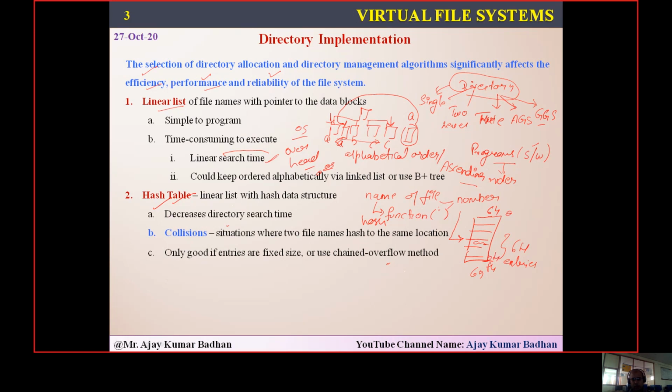So from 0 to 64 I can store. Whenever I want to store the 65th element, I need to increase the table from 0 to, let us suppose, 127. I have increased the size. But whatever function I am using to generate the number, it can generate only from 0 to 64. So definitely we need to change the hash function, so that it can generate numbers from 0 to 127. And even if you extend the table again, the hash function has to change again. And it is not so easy to change a particular hash function.